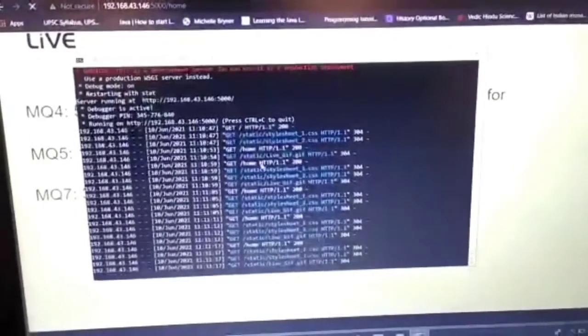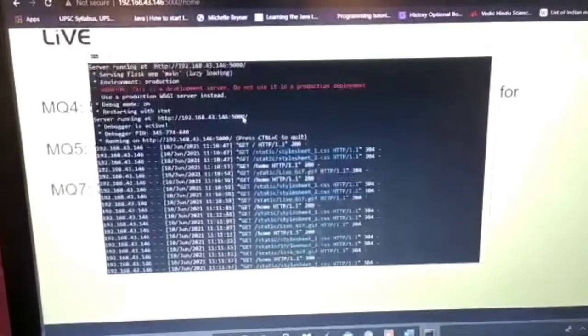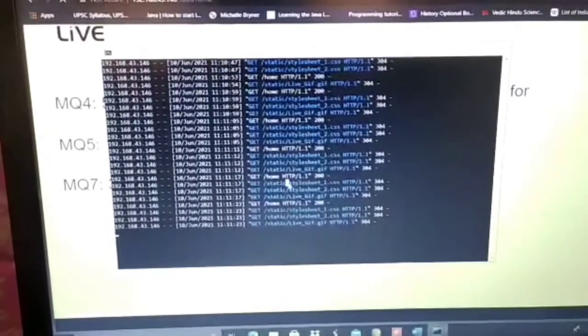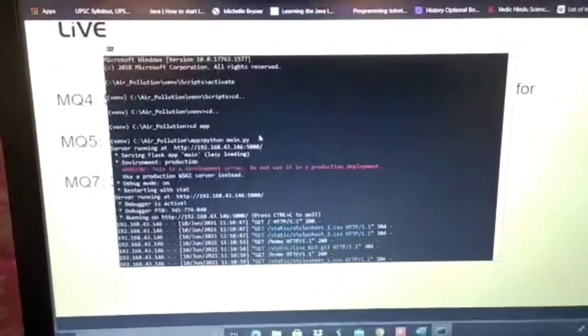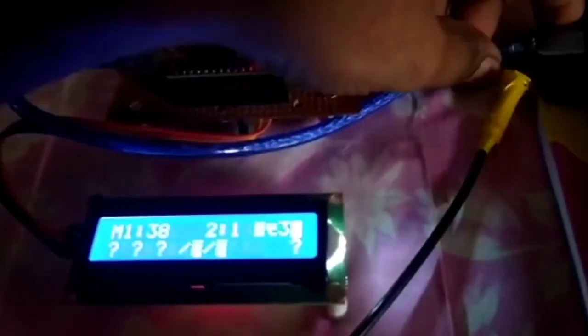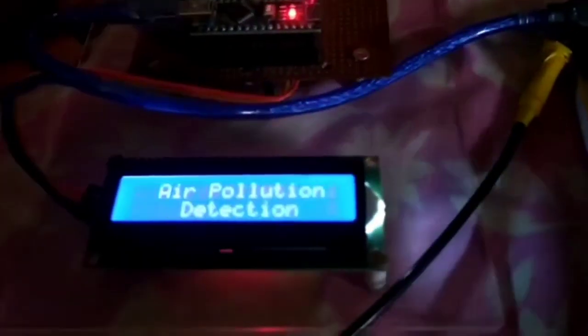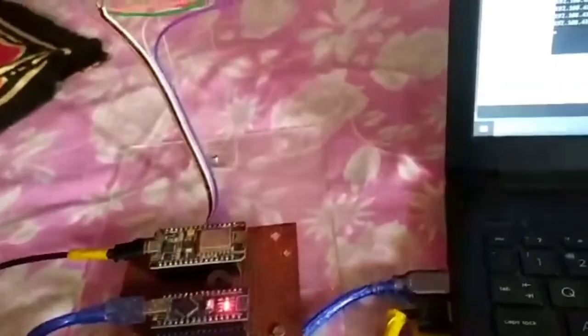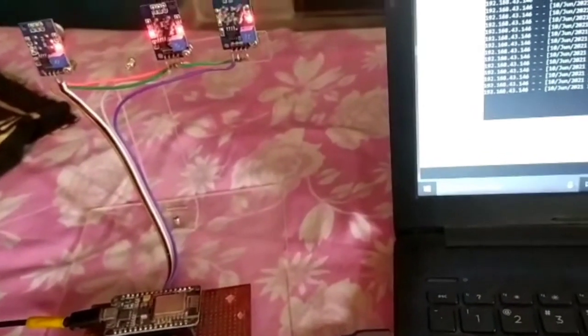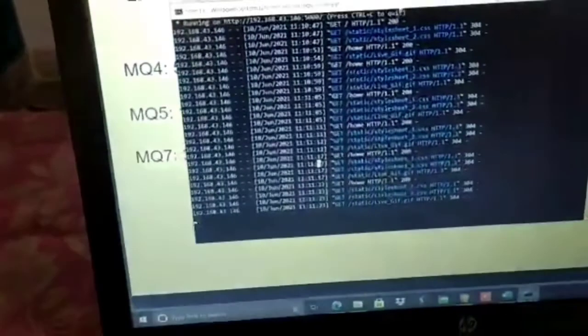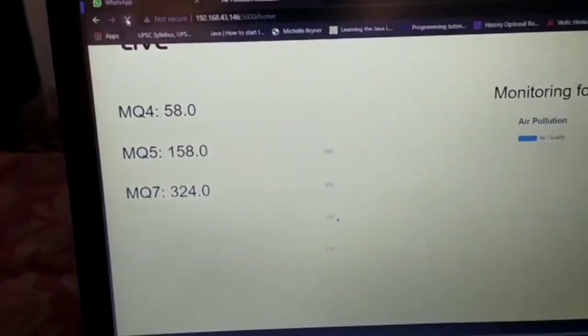Using Firebase, we are taking the database, and here is our project hardware part. We can see that the LCD screen shows the same output we are getting in the web page which has been created. We have coded the NodeMCU and connected it with the Firebase cloud server, and we are sending the real-time data to that cloud server, and from that we are retrieving the data to the system, and then we are showing the output in the web page.